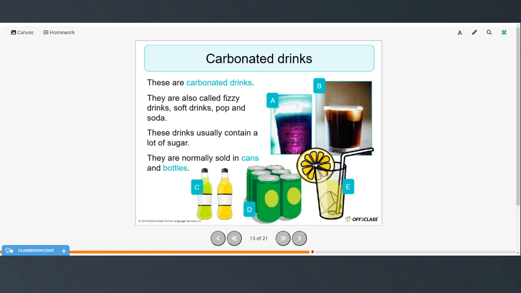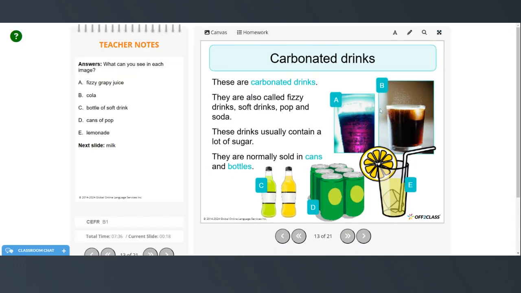So these are carbonated drinks. They are also called fizzy drinks, soft drinks, pop, and soda. These drinks usually contain a lot of sugar, and they are normally sold in cans and bottles. So here we have fizzy grape juice. This is cola. These are bottles of soft drinks, cans of pop, and lemonade.